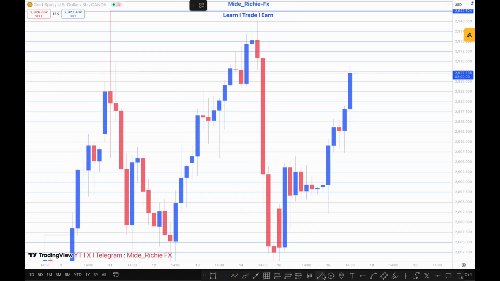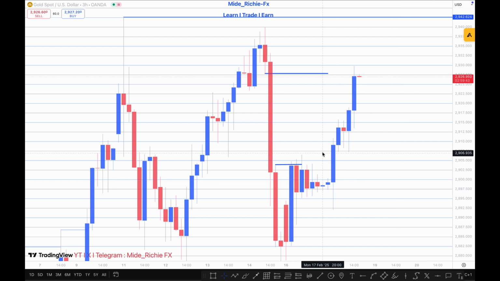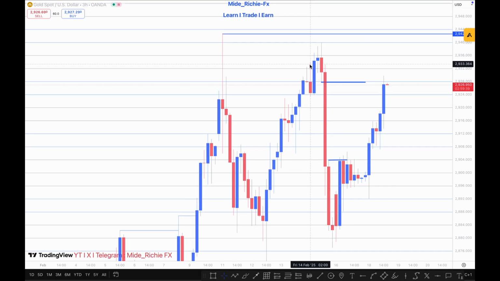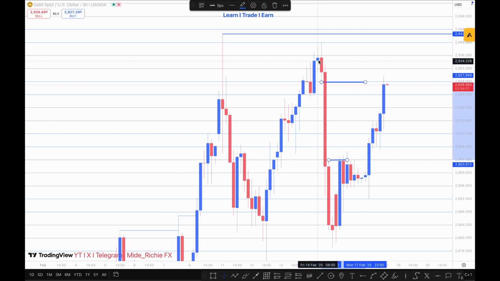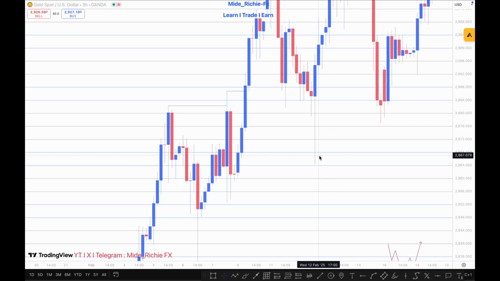So we have another one right here. You can see we have this one, and then we have this one. This is a bearish fair value gap, right? Because the majority of the candles that make up this fair value gap are bearish candles, right? These are 3 bearish candles right here. But we are not going to take this, of course, because what? This is against the trend. The overall structure is bullish, so we are not going to be working with bearish fair value gaps, right? So basically, that's that about fair value gaps.